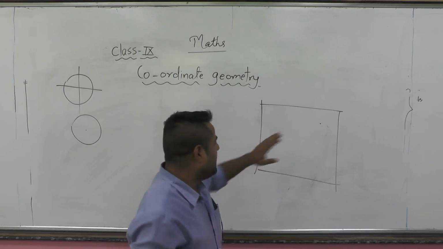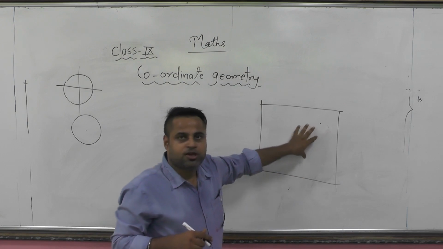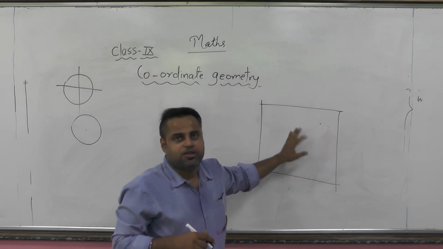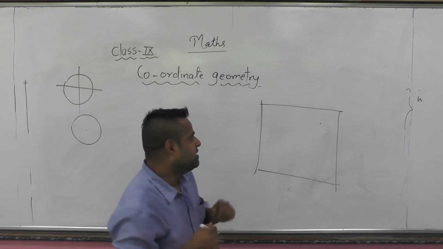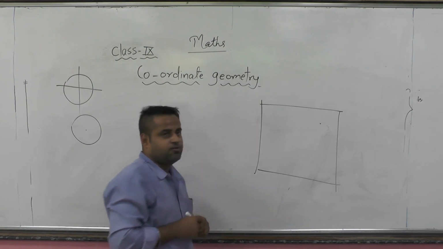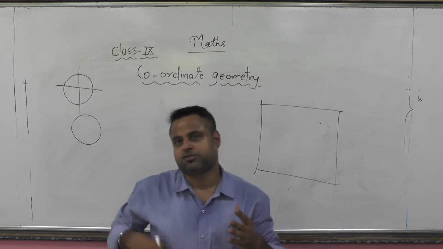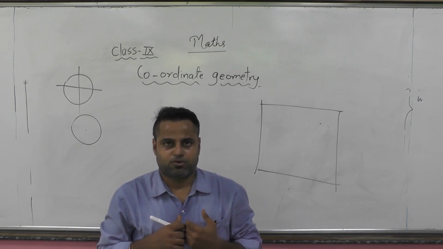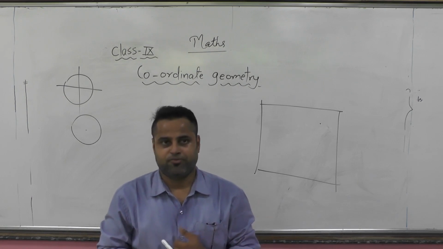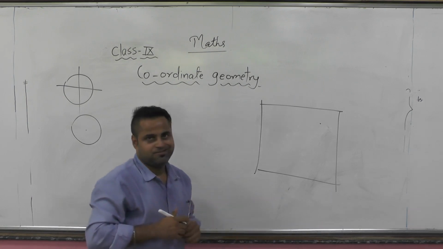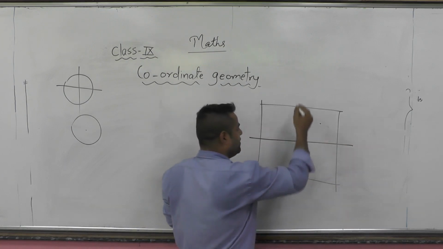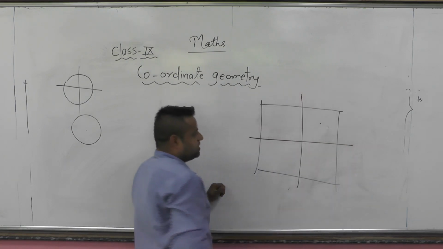Like I have made a point here. How to recognize this point on this particular plane is with the help of coordinate geometry. In coordinate geometry, we separate the surface by drawing lines. There are two major lines: one is a horizontal line and one is a vertical line.